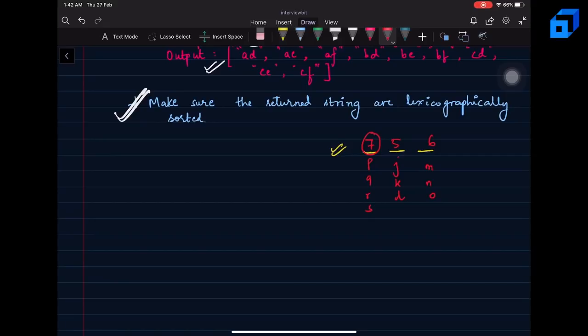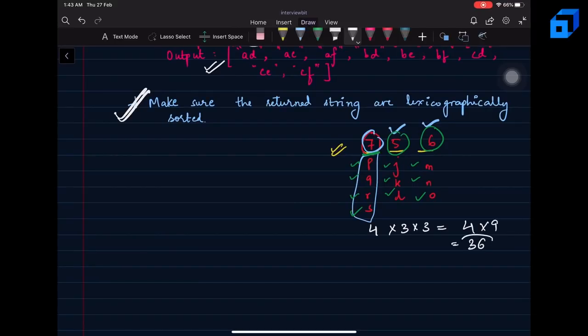Now you will see that for 7 I have 4 possibilities and for 5 and 6 I have 3 possibilities. If you remember how combinations work, for the first place I can place any of these 4 characters, for the second place any of these 3 characters, and for the third place any of these 3 characters. Can you easily calculate the total number of combinations? It can be calculated by multiplying 4 into 3 into 3, which is 4 into 9, and the answer is 36.